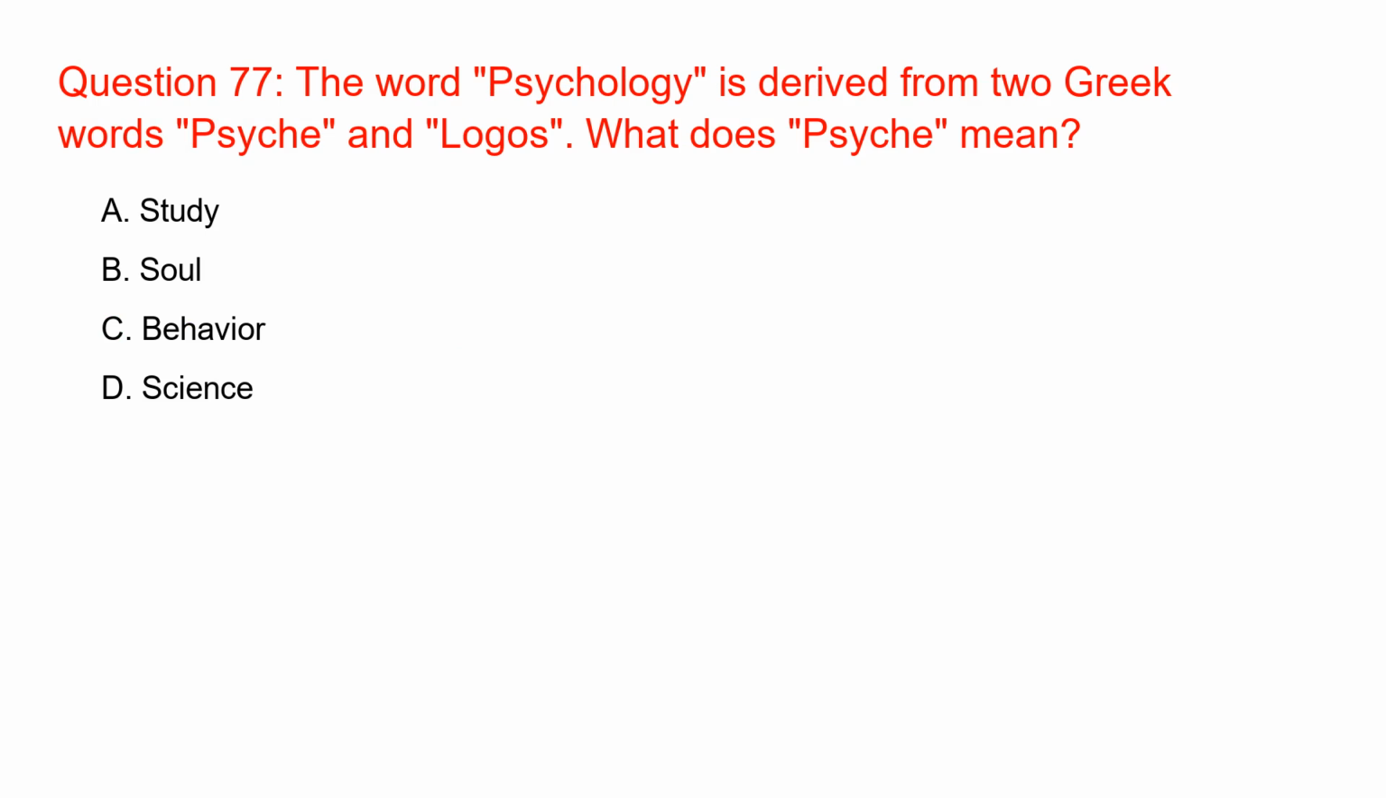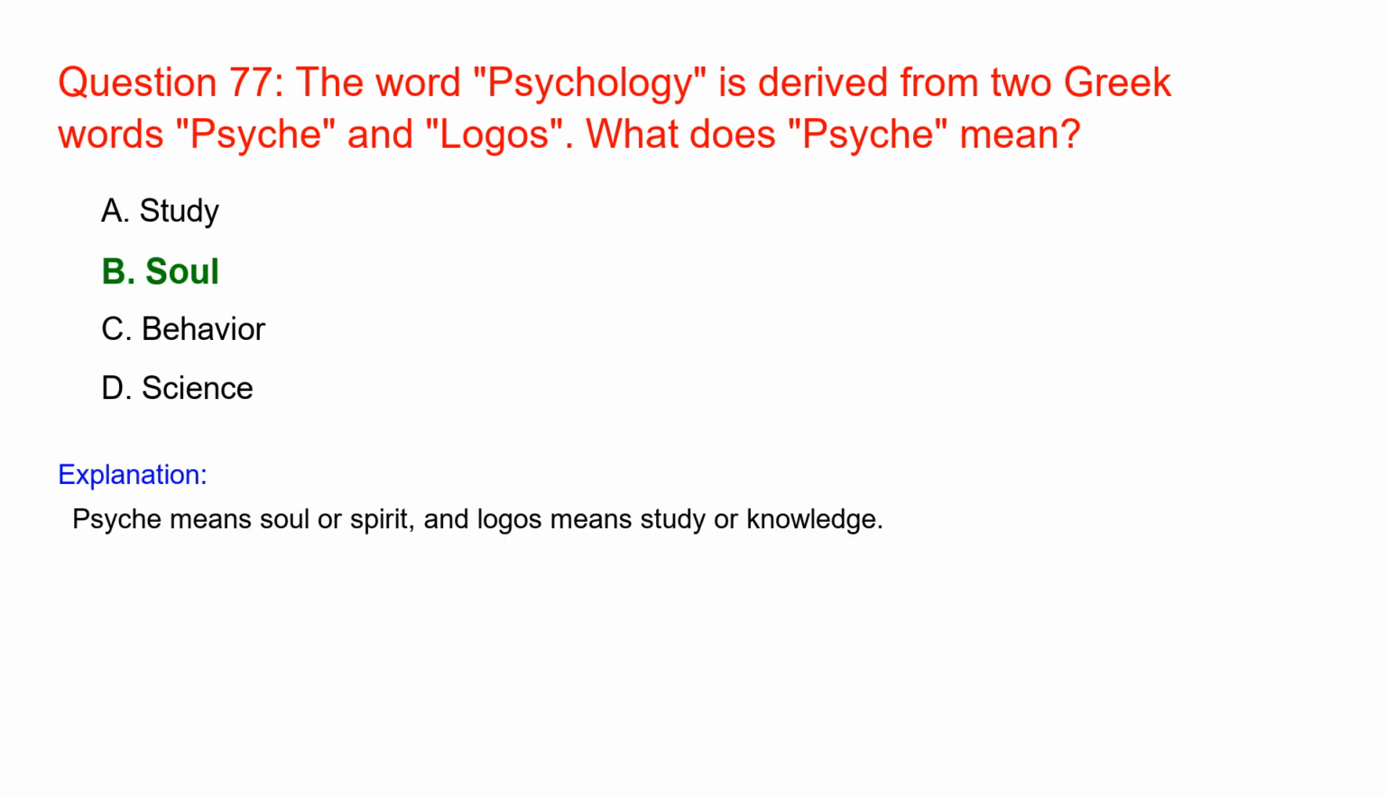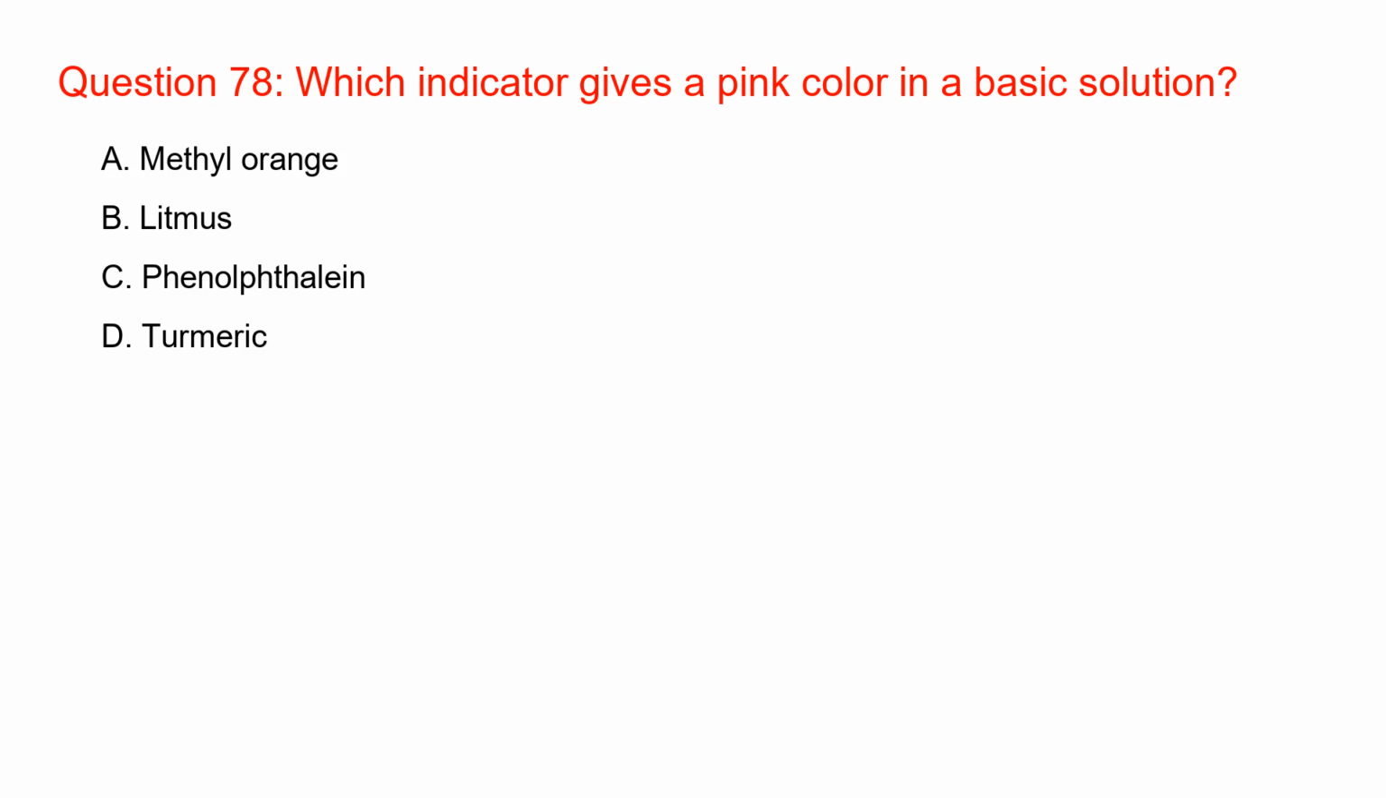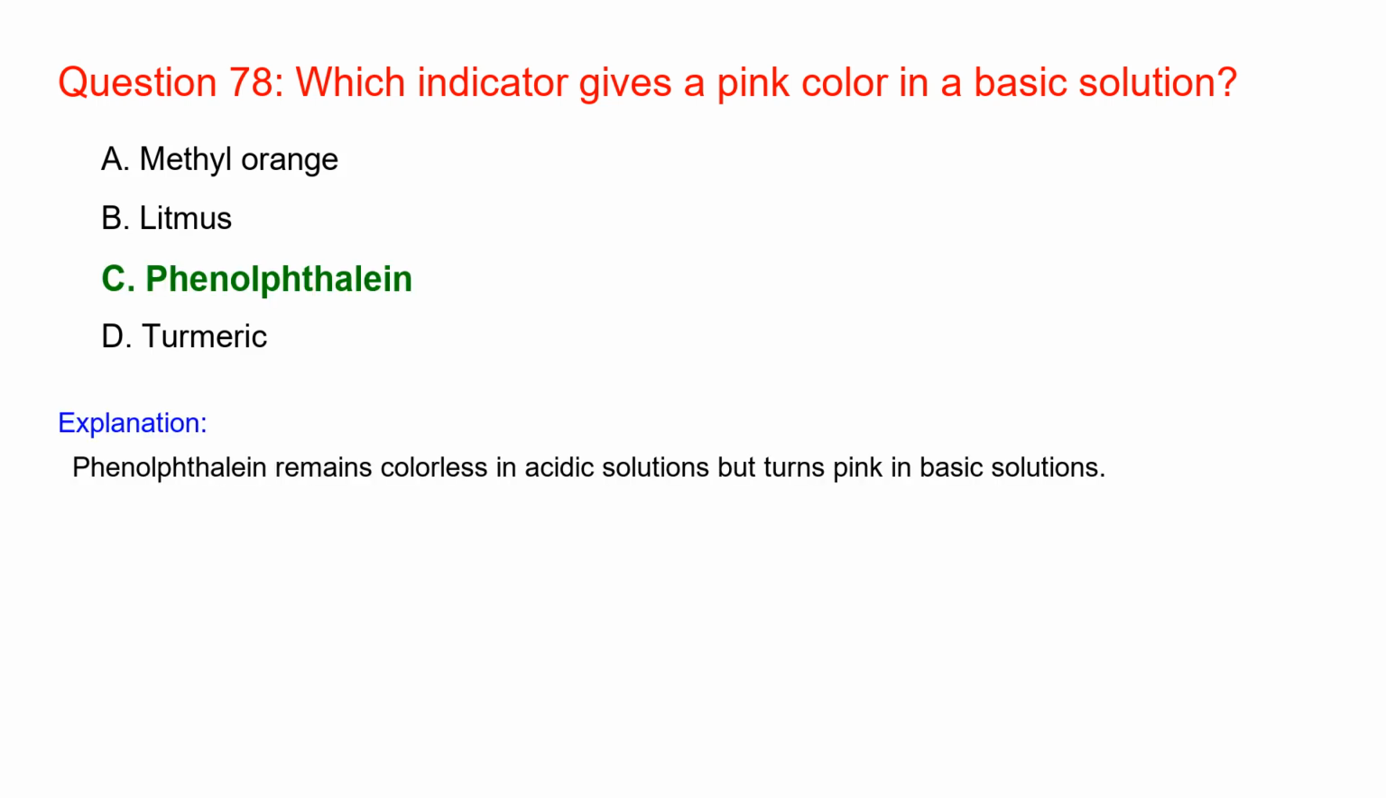The word psychology is derived from two Greek words, psyche and logos. What does psyche mean? Soul. Psyche means soul or spirit, and logos means study or knowledge. Which indicator gives a pink color in a basic solution? Phenolphthalein. Phenolphthalein remains colorless in acidic solutions but turns pink in basic solutions.